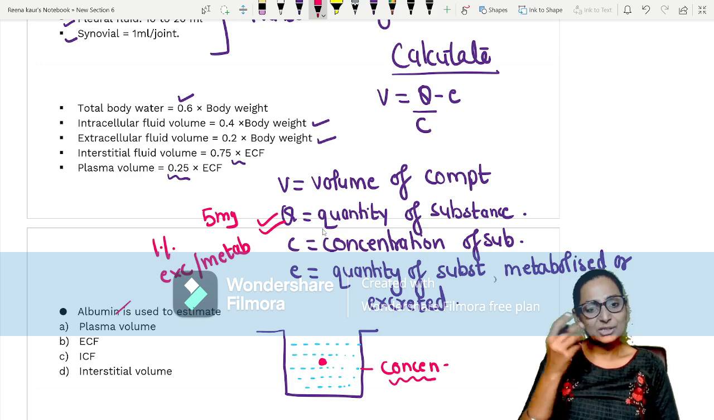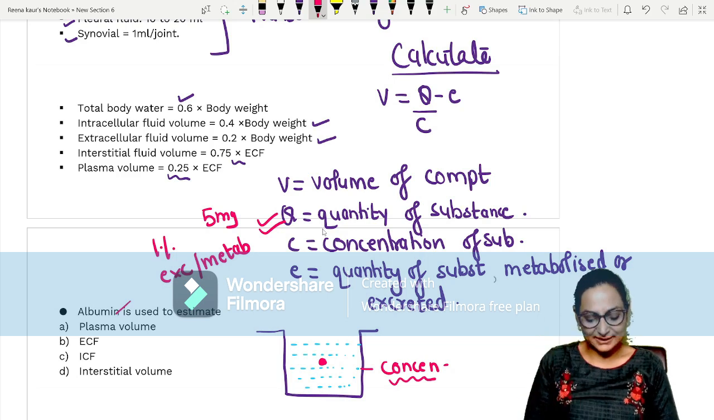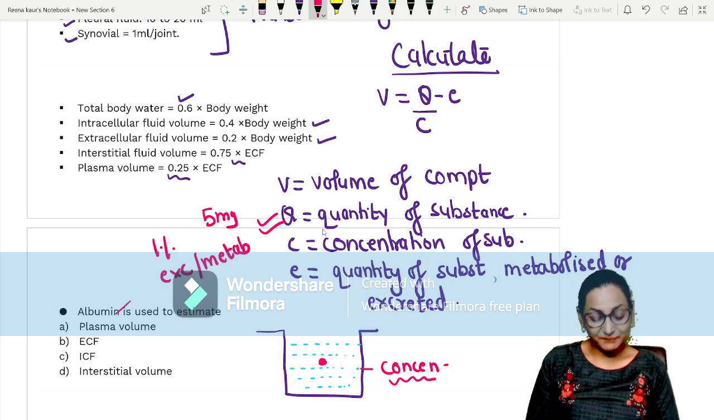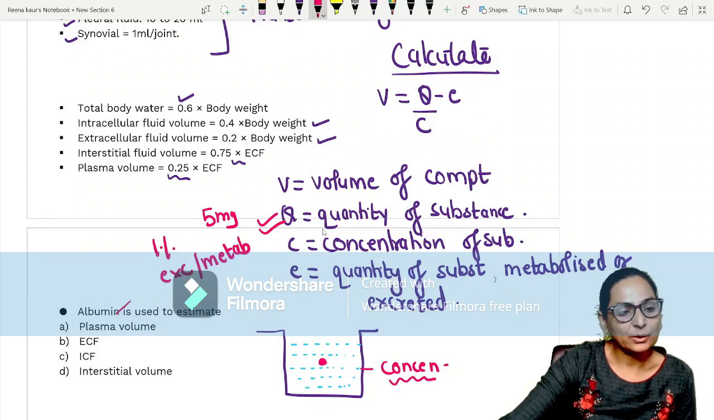Got it? So it is not necessary that E may be given to you. Even V is equal to Q by C will be given to you if it is a calculation based question. Now see, look at this question.